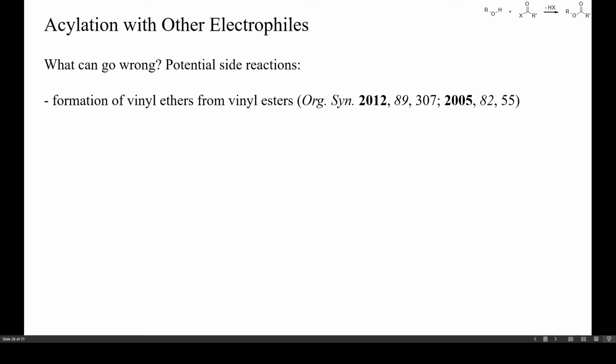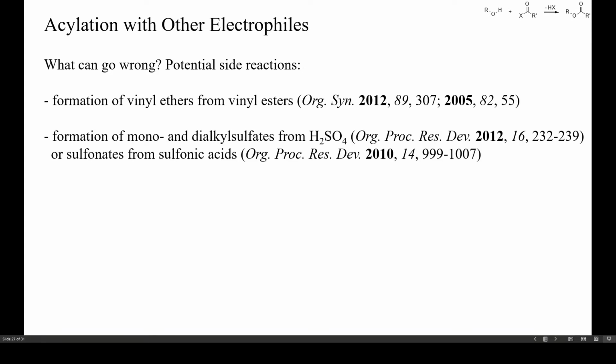When sulfuric acid or sulfonic acids are used as catalysts, substantial amounts of dialkyl sulfates or sulfonic acid esters are sometimes formed as byproducts. These are potential mutagens and must not be present in intermediates for food, personal care, or pharmaceutical products.